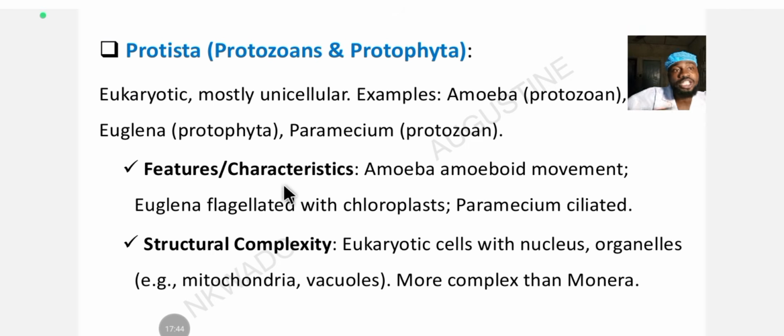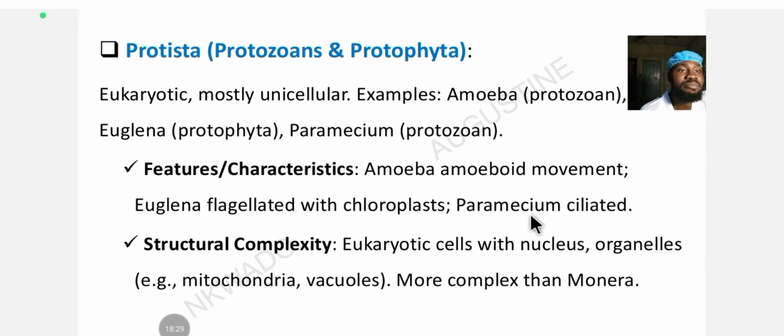Okay. Through the what? The help of the what? The pseudopodia. That's how the amoeba possess this amoeboid what? Movement. Euglena has flagella. Okay, it's flagellated with what? Chloroplast for what? Photosynthesis. Remember that euglena possesses the properties of both plants, because it can make its own food. It possesses autotrophic and heterotrophic characteristics. Okay, it ingests food, and it also produces its own food. Okay, with sunlight. So it has chloroplast.